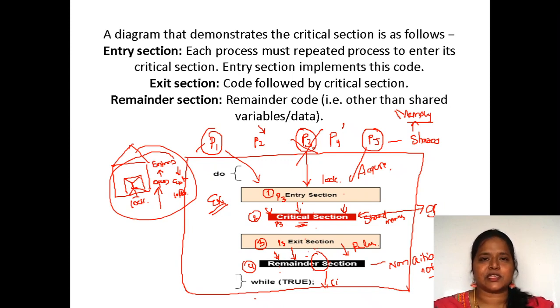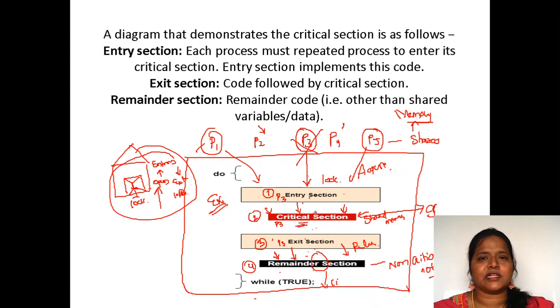Here critical section, in the sense, is a section where the shared variables are placed. Non-shared variables are placed in the remainder section. So this is how it works. Before entering into the critical section, you have to execute the entry code.